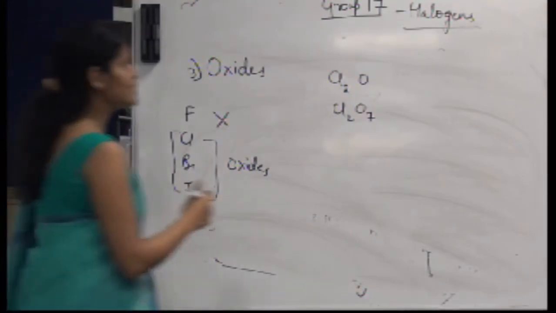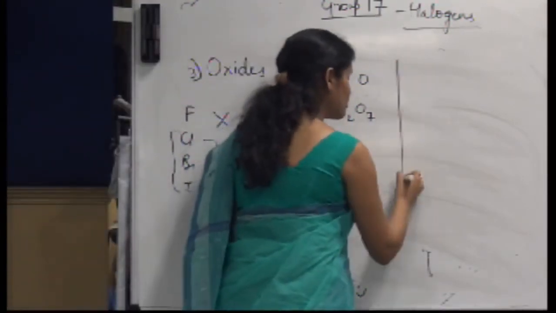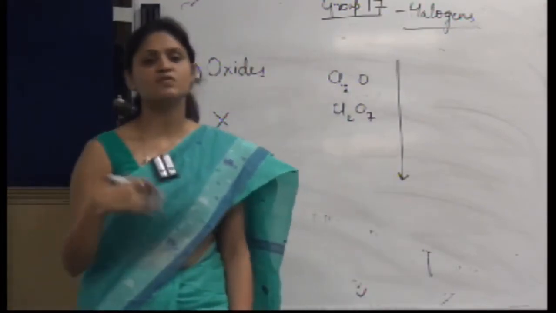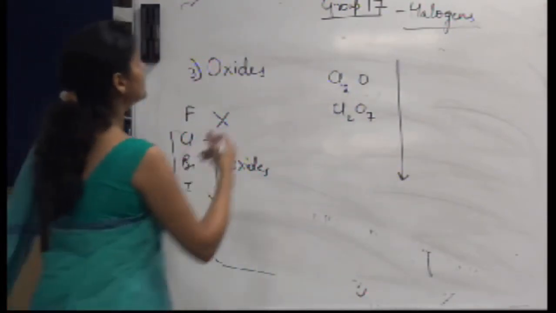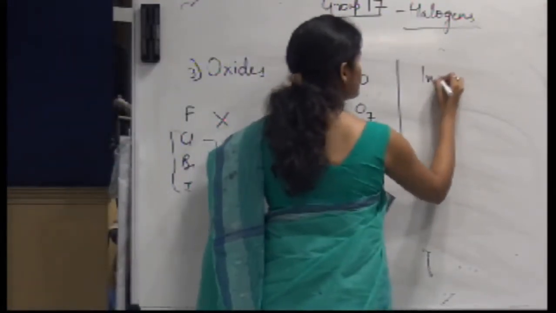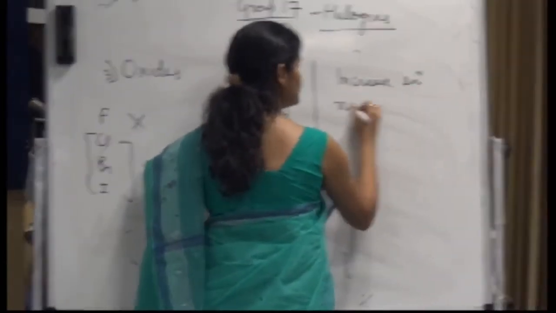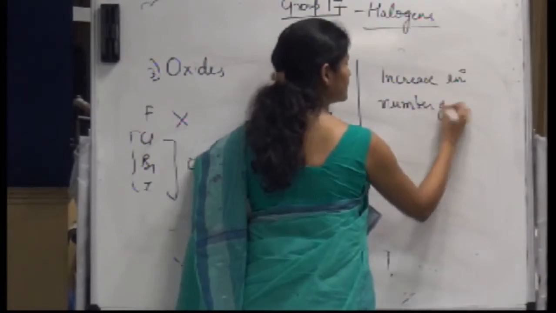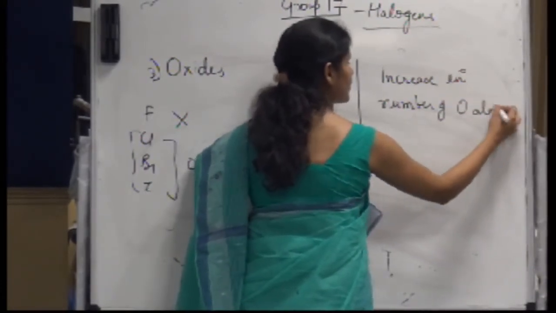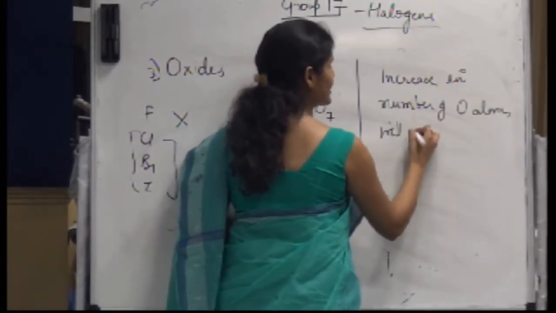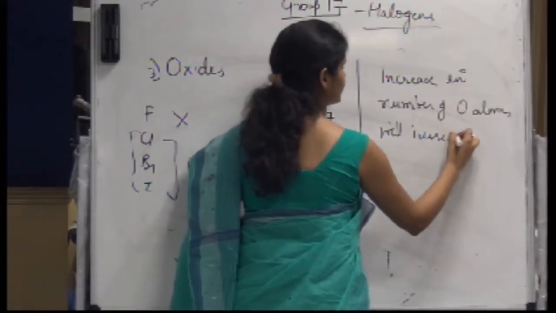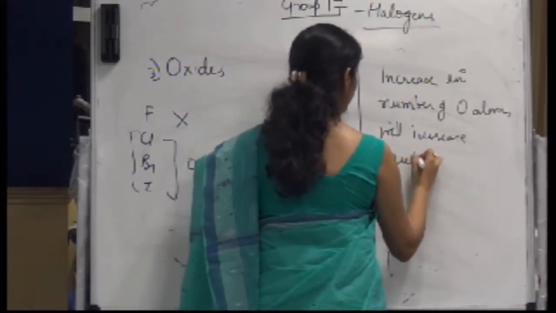But what we are concerned with is what kind of physical or chemical properties we are interested in. Again, this is a thumb rule: an increase in the number of oxygen atoms will increase the acidic strength, right?